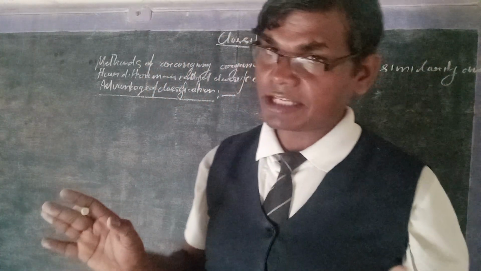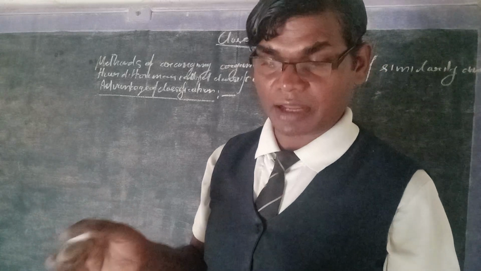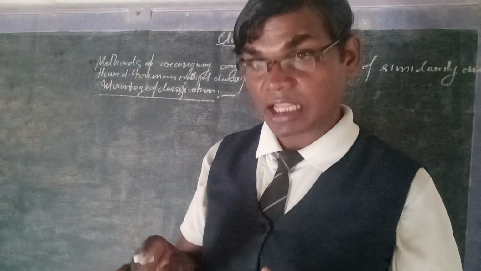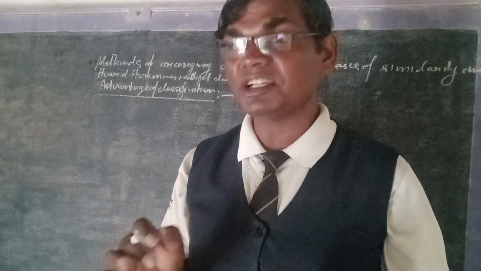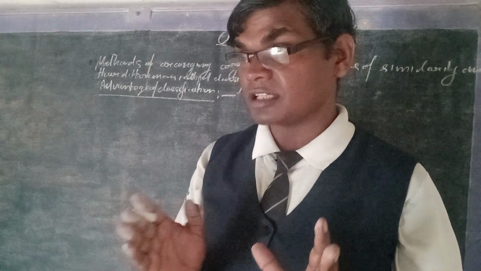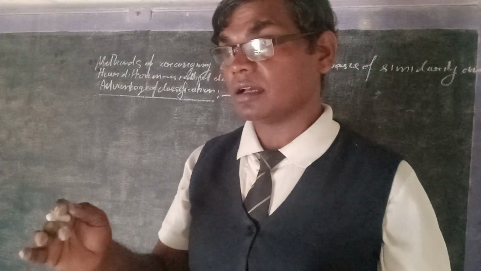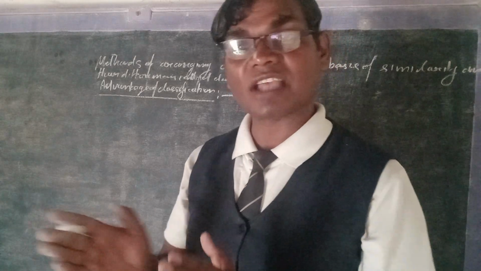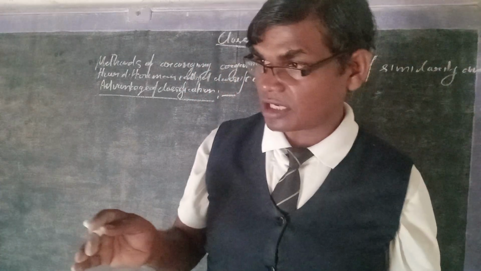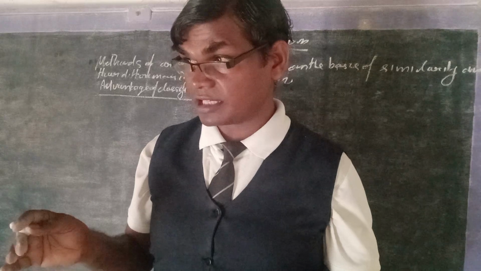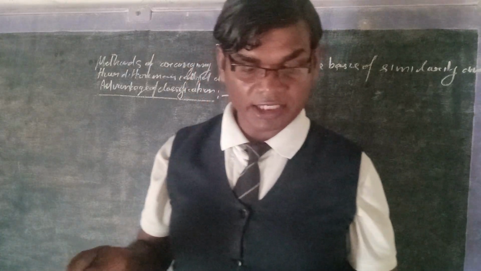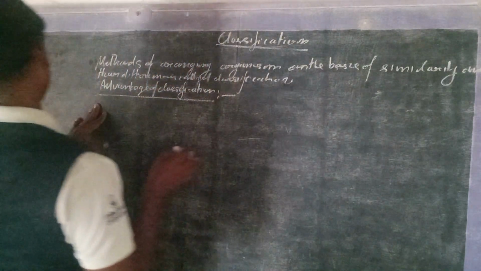So he gave three habitats, but on the basis of three habitats we cannot completely differentiate the similarities and the differences of the animals. So this classification did not give a broad view. That is why different classifications came into focus. So here are the advantages of classification.